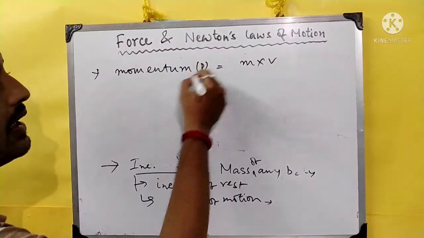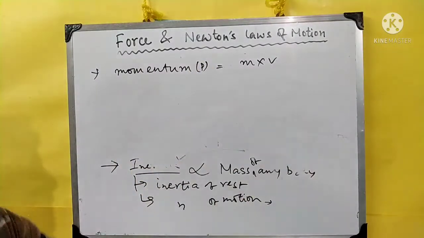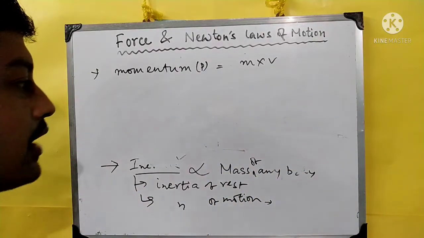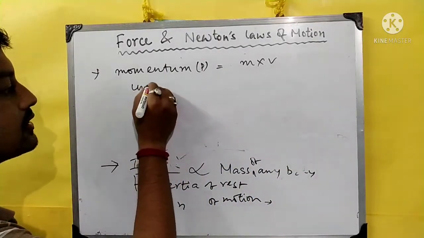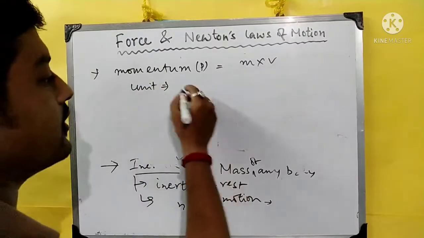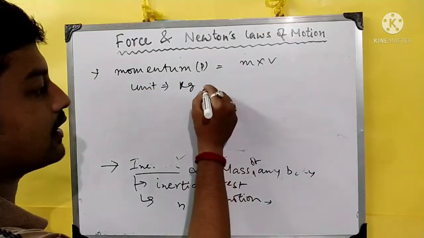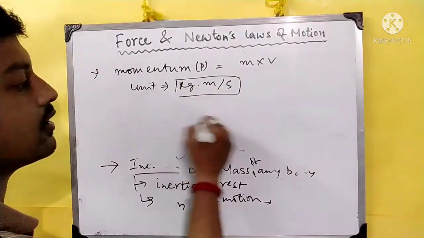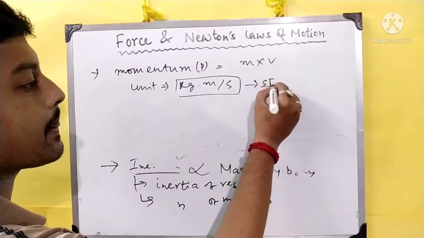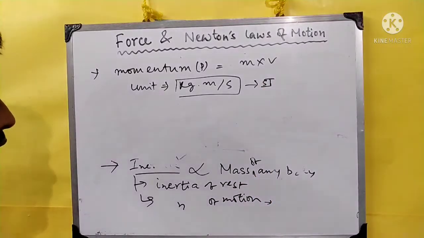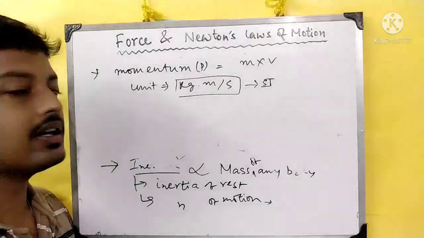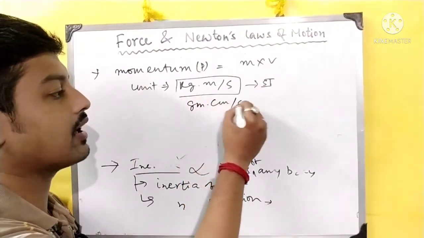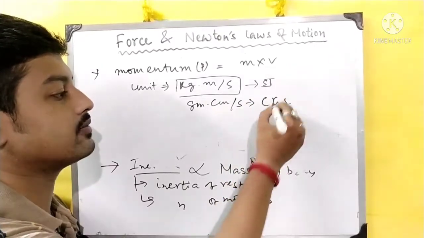It is denoted by P. Okay, momentum is simply the product of mass and velocity of any particular body, and its unit: mass will be kg, velocity is meter per second, so kg meter per second will be its unit in SI, and gram centimeter per second in CGS.